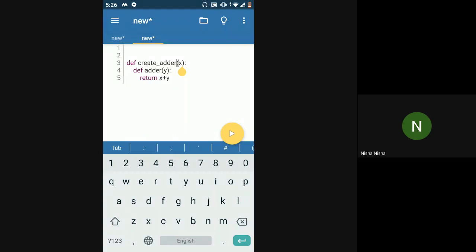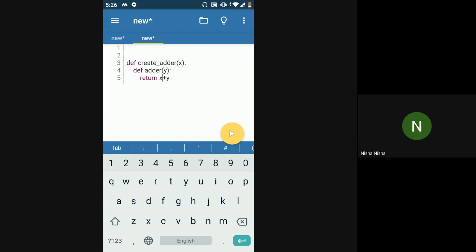Can you repeat again? Is this a nested function? Yeah, it is a nested function. We have a create adder function, which is my outer function, main function, and then we have an adder function, which is a nested function inside the create adder function. This nested function returns x plus y.